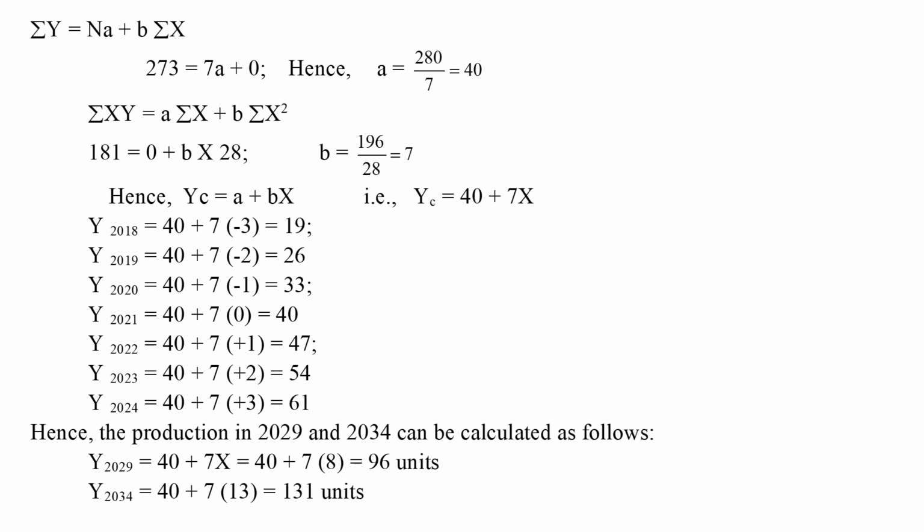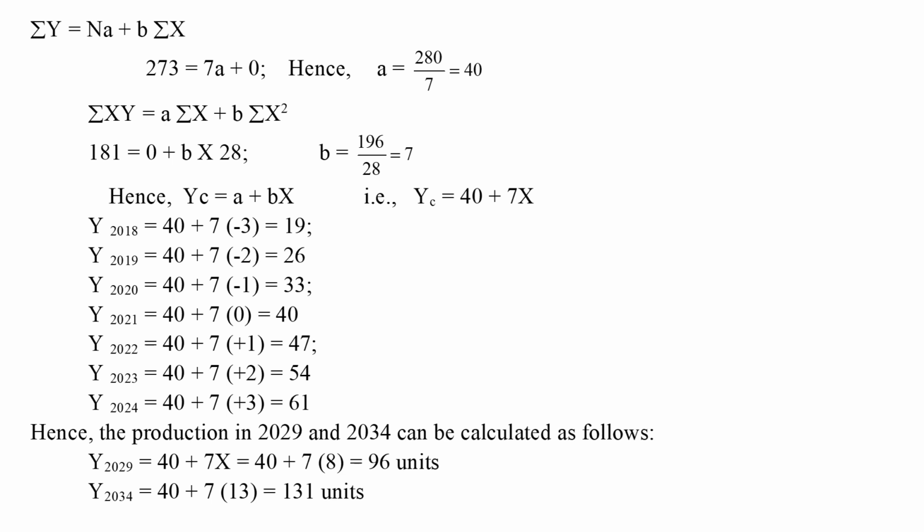Sigma xy equals a sigma x plus b sigma x square. 181 equals 0 plus b into 28, b equals 196 by 28 equals 7. Hence, yc equals a plus bx, that is yc equals 40 plus 7x. Trend values are calculated through the equation for respective x values. The calculations are well presented here.